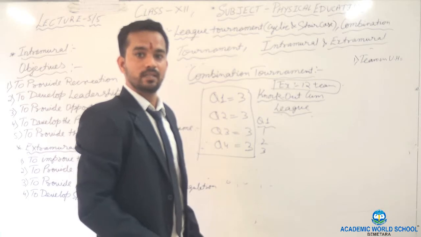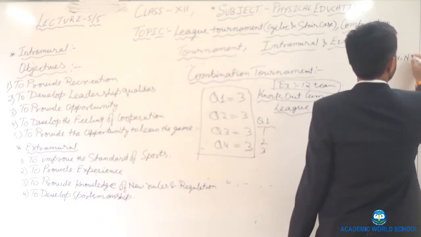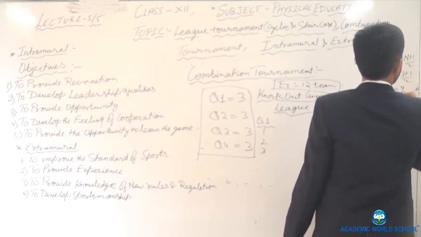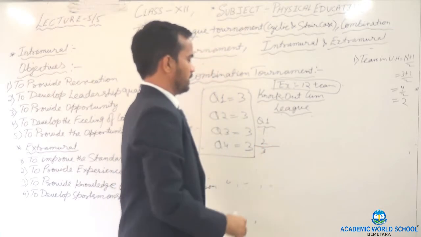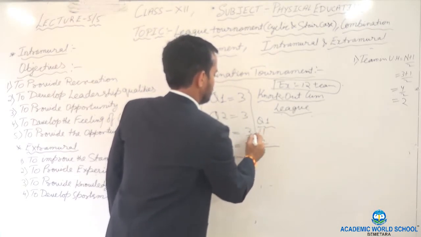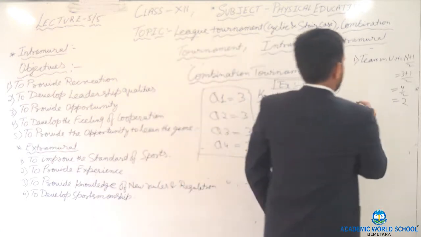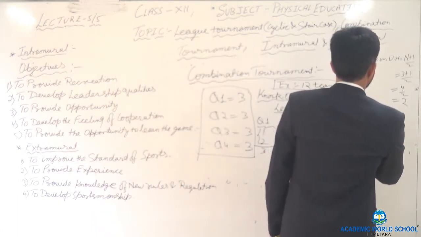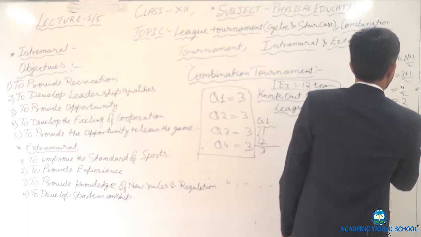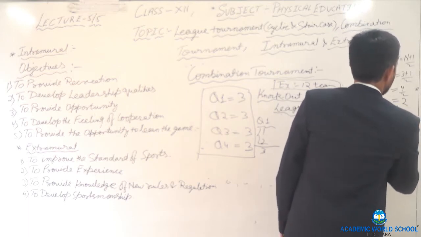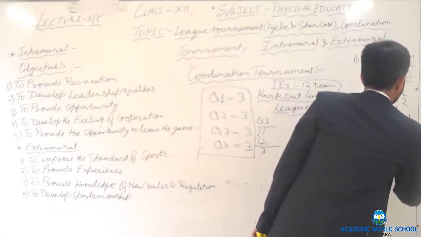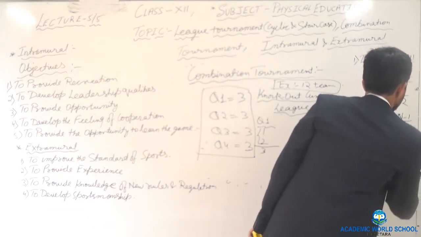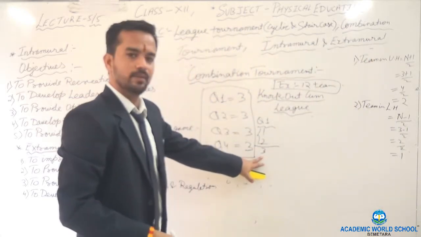If the number of teams is odd, (n plus 1) by 2, means 3 plus 1 by 2, 4 by 2, 2. Clear? Second, teams in lower half. What is the formula? (N minus 1) by 2, which is 1. Clear? See, team number 3.